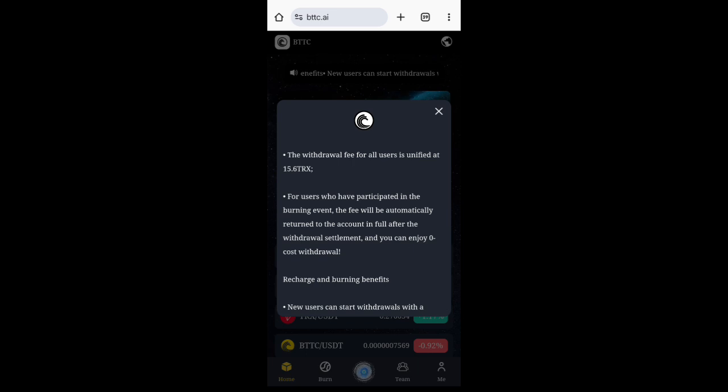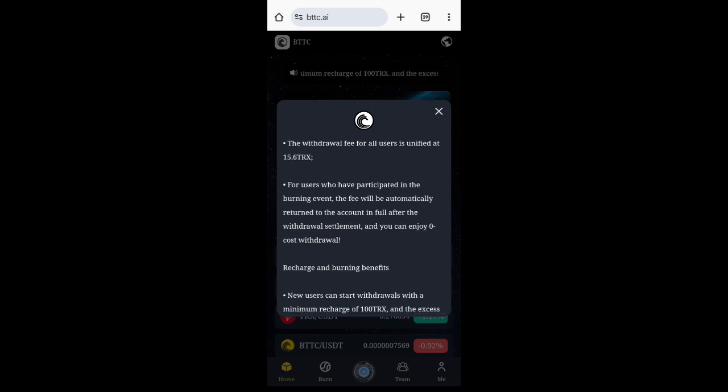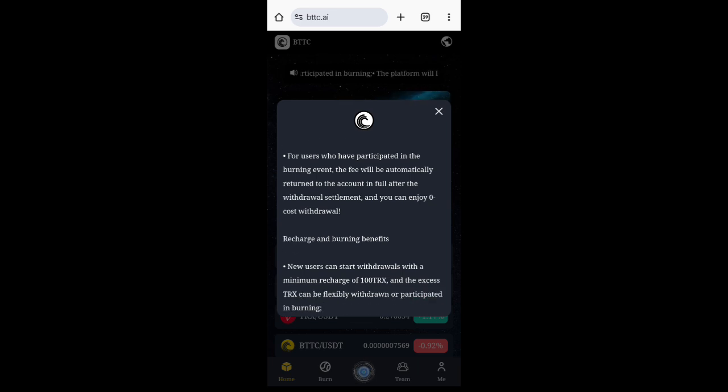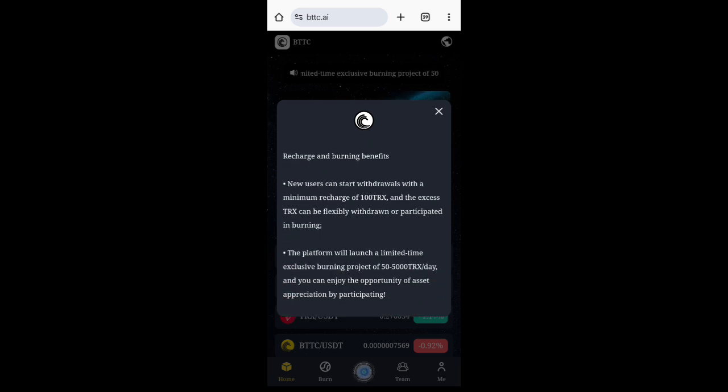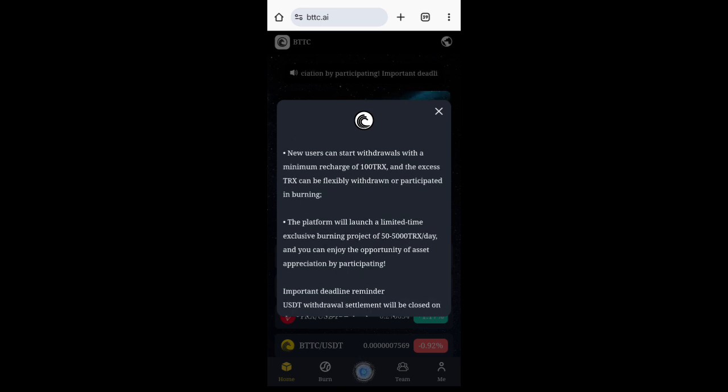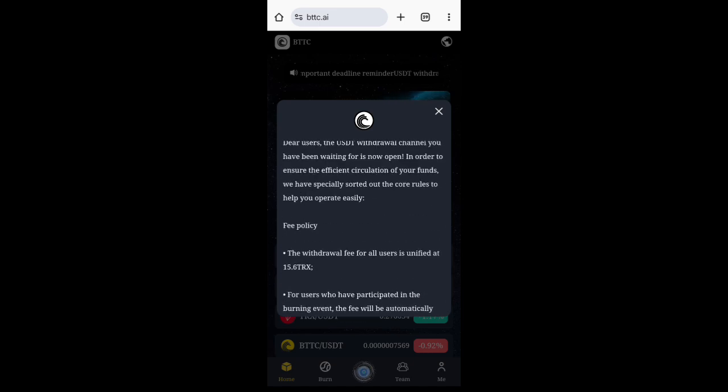For all users who have participated in the burning event, the fee will be automatically returned to the account in full after the withdrawal settlement, and you can enjoy zero cost withdrawal, recharge and bond benefit. New users can start withdrawals with a minimum recharge of 100 TRX, and then the excess TRX can be flexibly withdrawn or participated in burning. All this is not necessary for us.